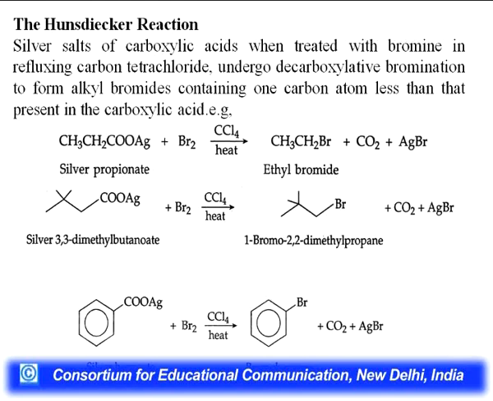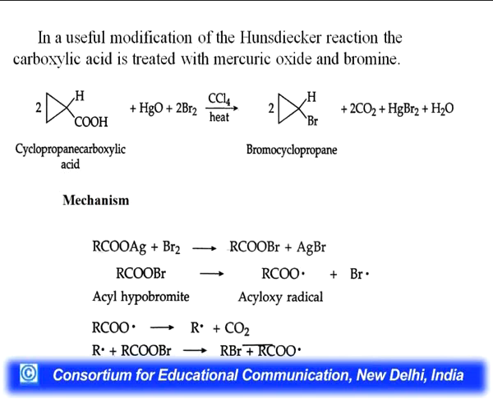So, decarboxylative bromination, you can see decarboxylation is there as well as bromination is also there. That is why we call it decarboxylative bromination, removal of carbon dioxide and addition of bromine. In a useful modification of Hunsdiecker reaction, the carboxylic acid is treated with mercuric oxide and bromine. You can see the example and mechanism also, how it first dissociates to acyloxy radical and then will give you alkyl bromide.